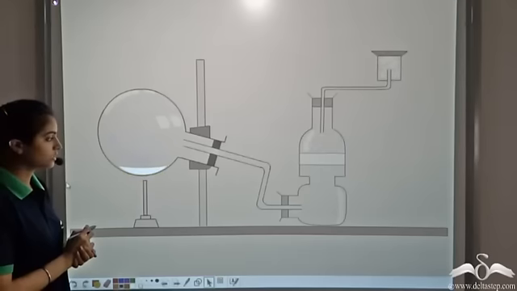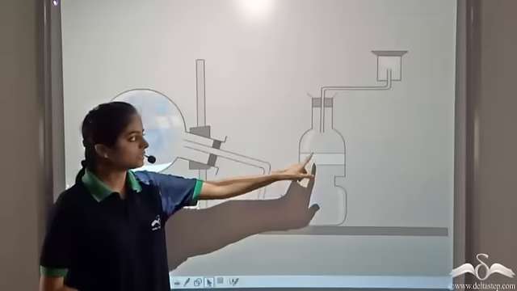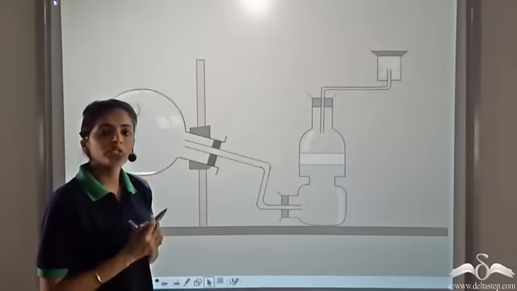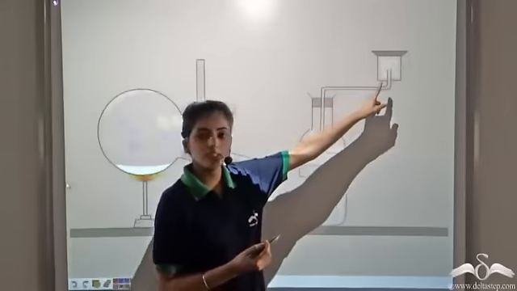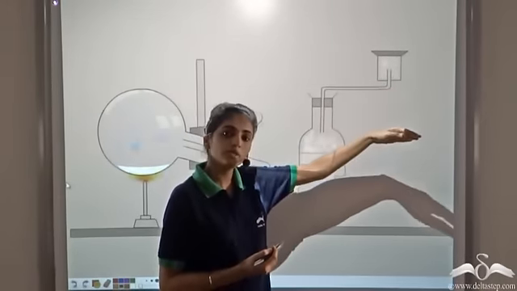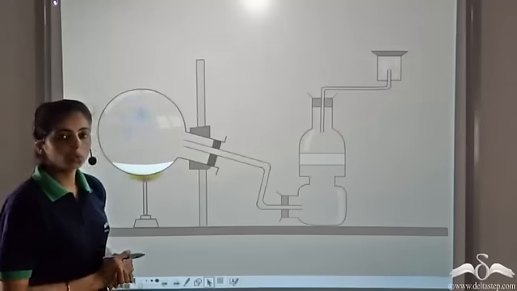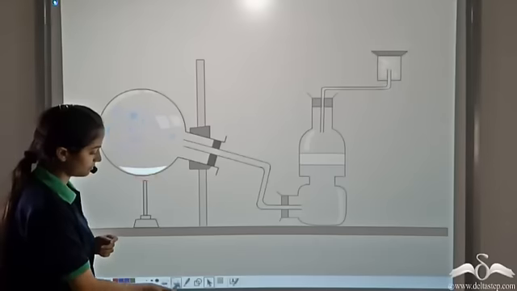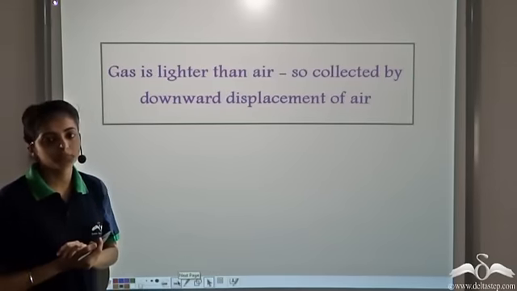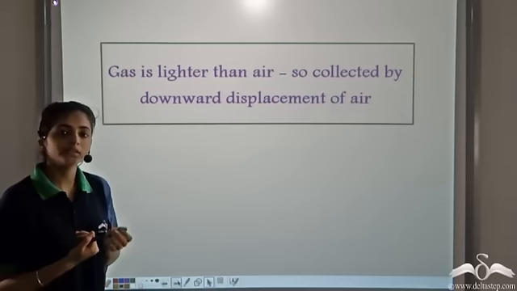So when we heat the reagents, ammonia gas is released. The water vapor is absorbed by calcium oxide. It forms dry ammonia gas, which is collected in an inverted test tube. Ammonia is lighter than air, so it displaces the air, and by the downward displacement of air it is collected in an inverted test tube. So this is how we collect ammonia in the laboratory. Air is heavy; it can be displaced by the lighter ammonia gas.